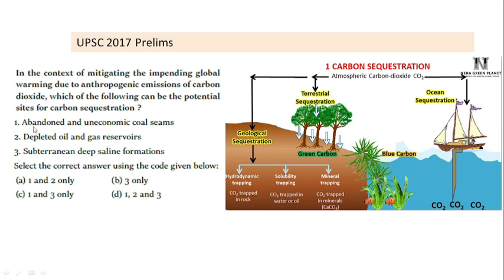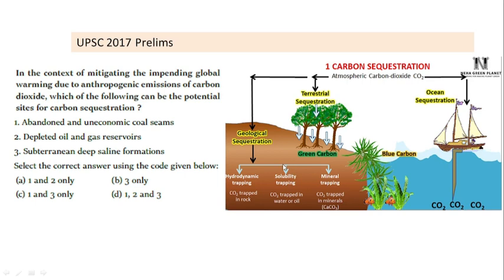So first option is abundant and uneconomical coal seams. So this is correct. Abundant sites or any place on earth's surface can be used for trapping CO2. Second, depleted oil and gas reservoir. So we can trap CO2 in depleted oil and gas reservoir.